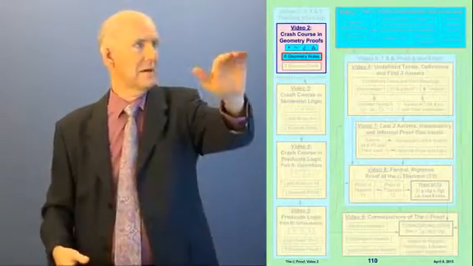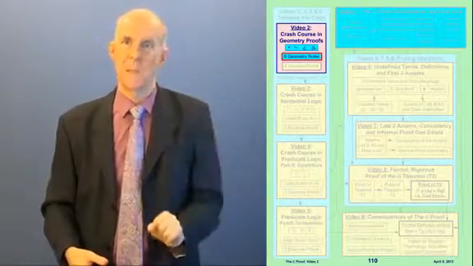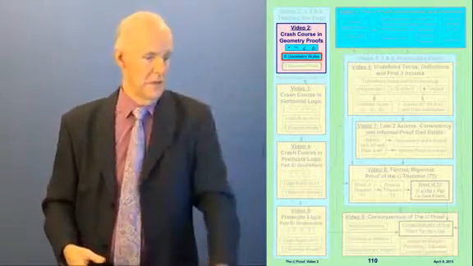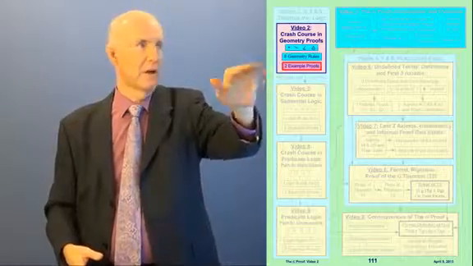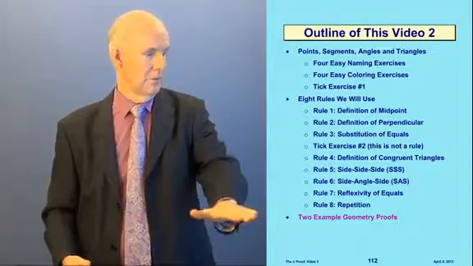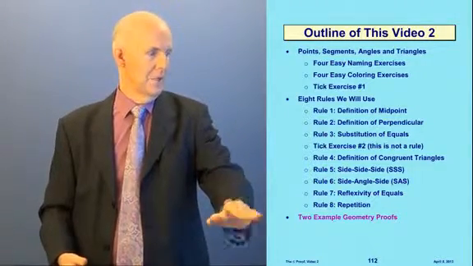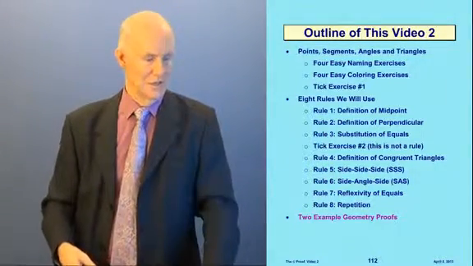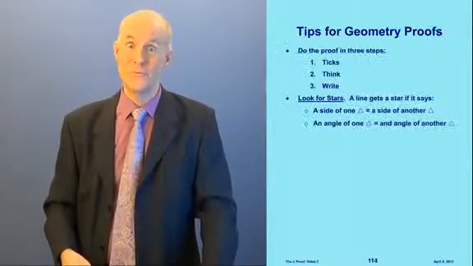All right, so that takes care of our 8 geometry rules. I've made that cyan color on our diagram now. So now we move on to the last part of this video, which is our 2 example proofs. Okay? So, here we are, 2 example proofs. We're down at the bottom, but we have some work to do in each of these 2 proofs. All right, geometry proof number 1.